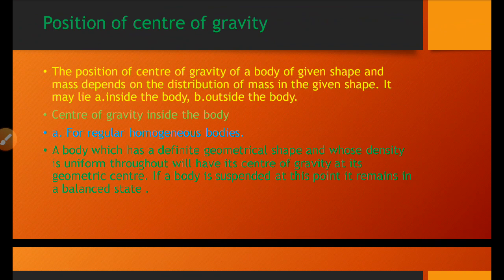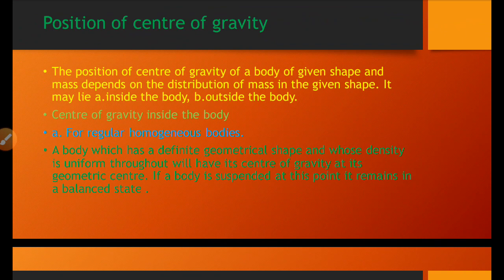Inside the body: regular homogeneous bodies, which have a definite geometrical shape and whose density is uniform throughout, will have their center of gravity at their geometric center.